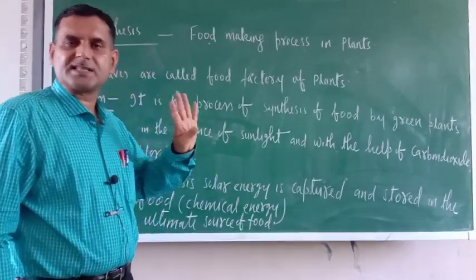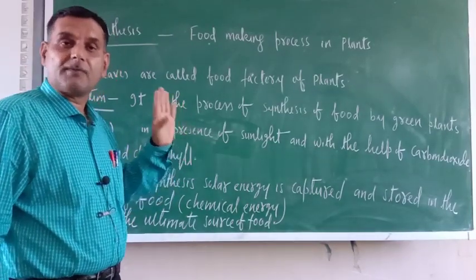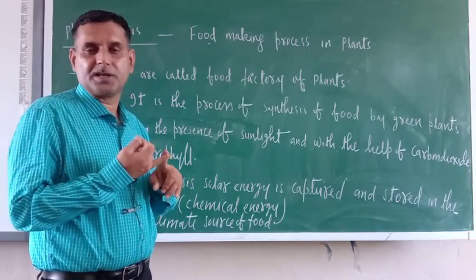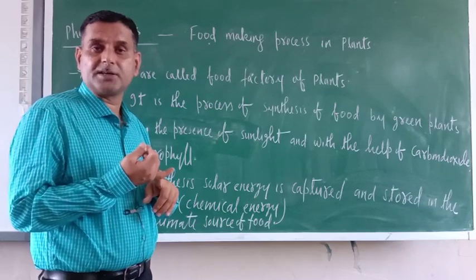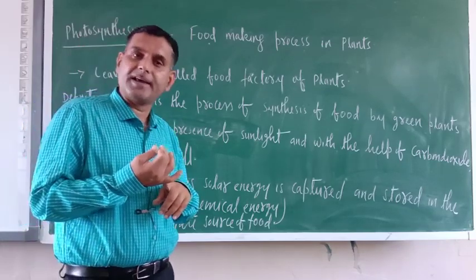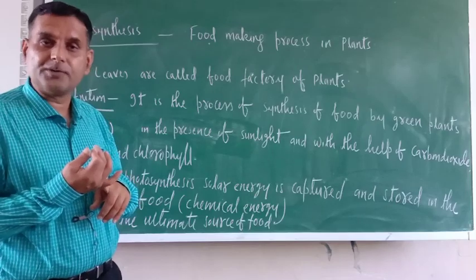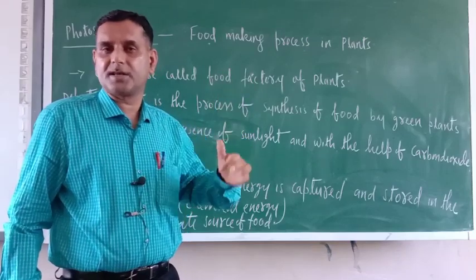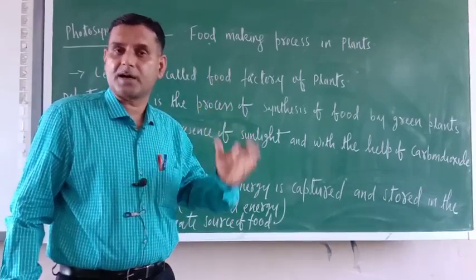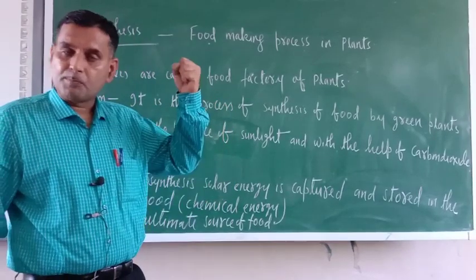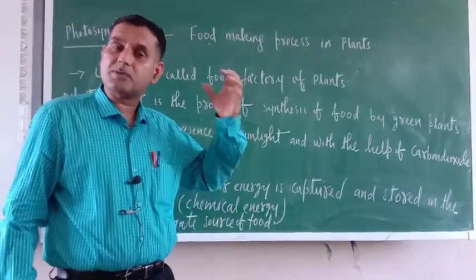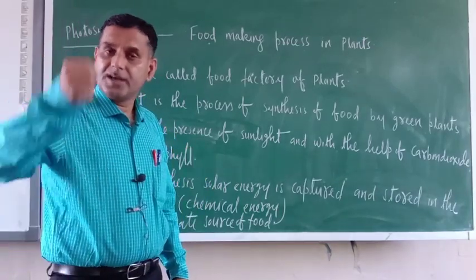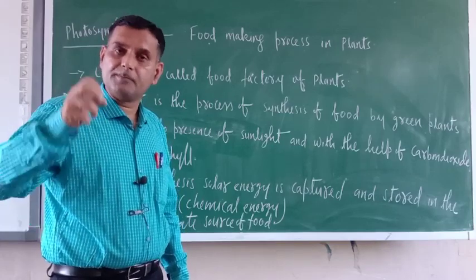There are four essential things for the synthesis of food by green plants: solar energy, chlorophyll, carbon dioxide and water. Carbon dioxide is the gas absorbed during photosynthesis. In the leaves there are some small pores called stomata. With the help of those stomata, plants absorb carbon dioxide gas from the surroundings, and with the help of roots, they absorb water and minerals.